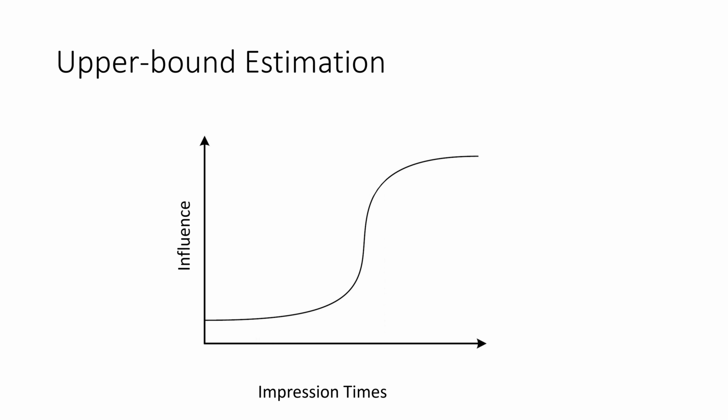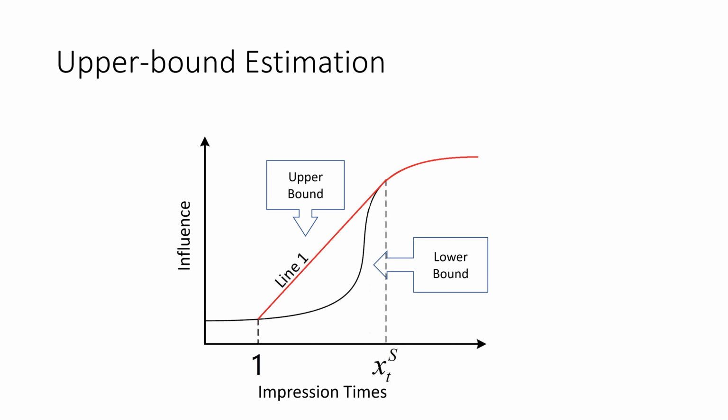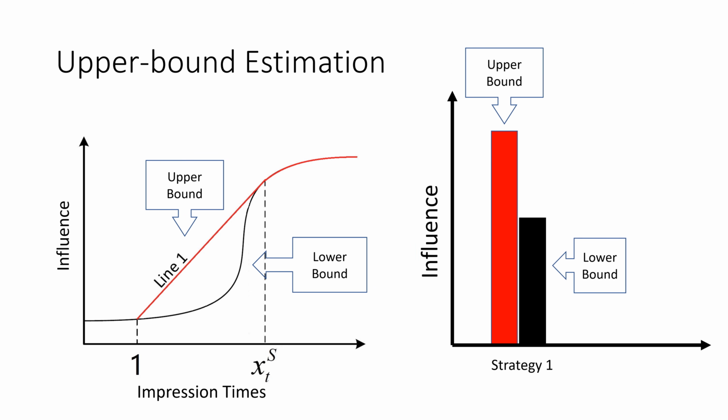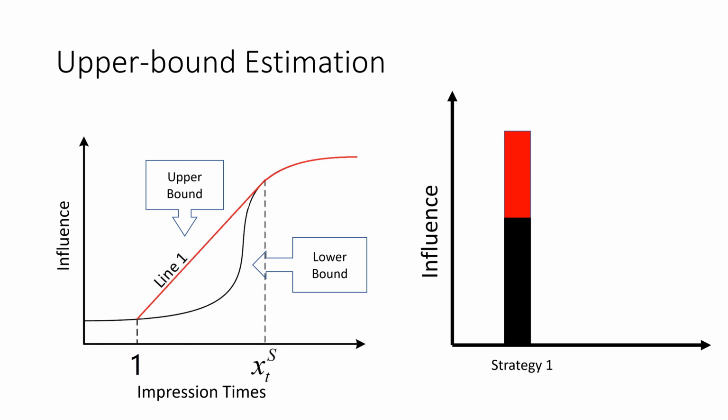For the upper bound estimation, we use a tangent line that intersects with the logistic S-curve. The red line is the upper bound influence. The logistic function measures the lower bound influence. By using the upper bound influence, the model becomes submodular. Based on the estimation function, we can calculate the upper bound and lower bound of each strategy. And we know that the lower bound is always lower or equal than the upper bound. Therefore, when we compare two strategies, if the upper bound of strategy 2 is lower than the lower bound of strategy 1, we know that 1 is better.